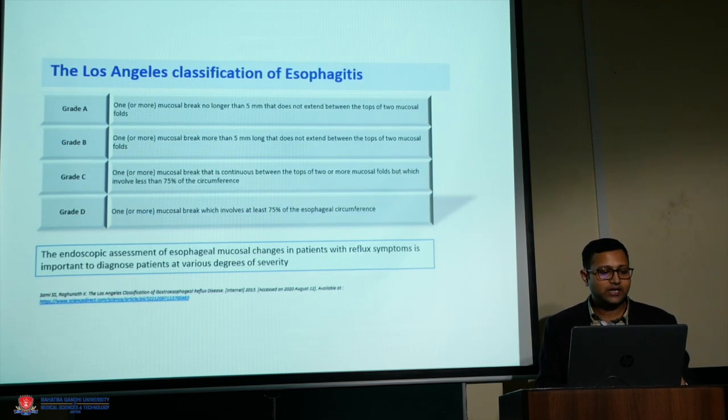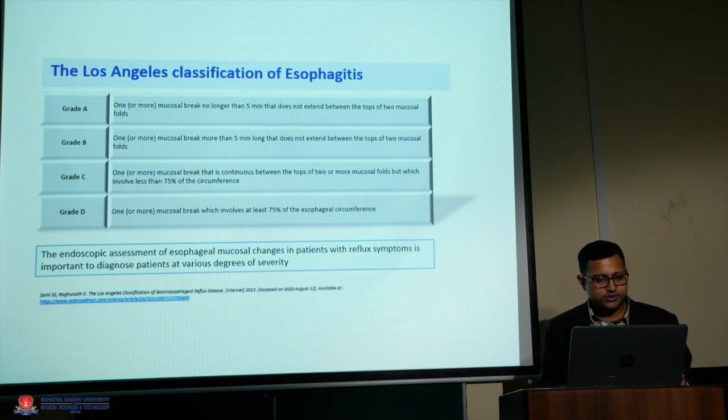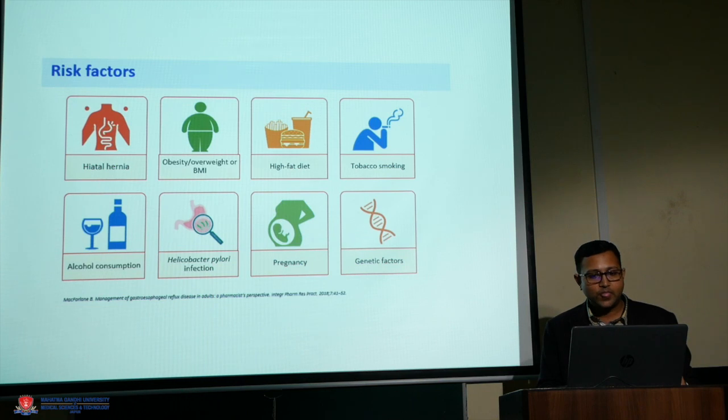On endoscopy we have a very commonly used classification system called the Los Angeles classification, which grades the damage of the esophagus into grades A, B, C and D depending upon the length of mucosa involved and the breaks. This system has great prognostic value.